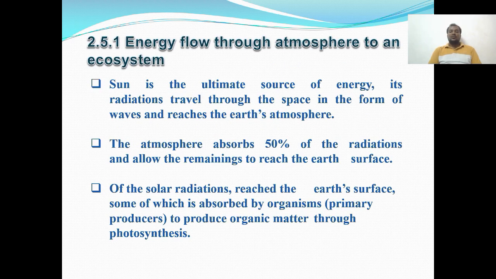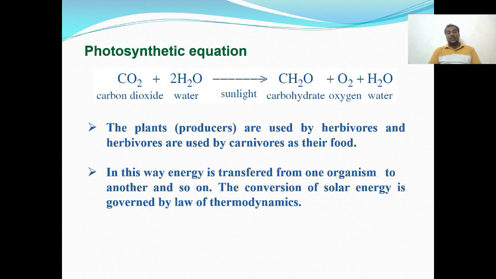Then energy flow through the atmosphere to an ecosystem. Sun is the ultimate source of energy. Its radiations travel through space in the form of waves and reach the Earth's atmosphere. The atmosphere absorbs 50% of the radiations and allows the remaining to reach the Earth's surface. Some of the solar radiation reaching the Earth's surface is absorbed by organisms to produce organic matter through the photosynthesis process. That is the energy flow system.